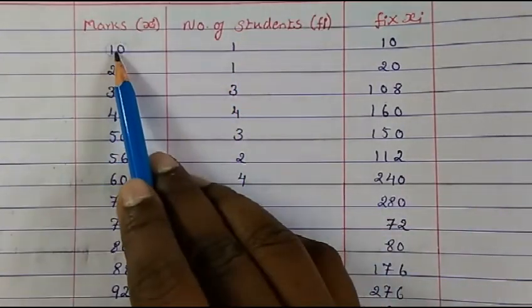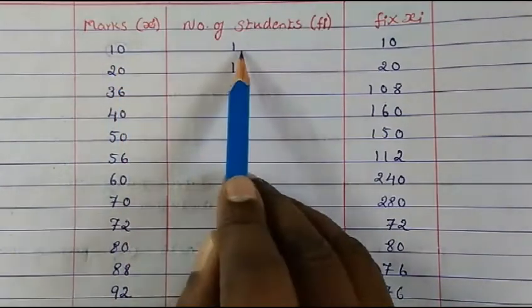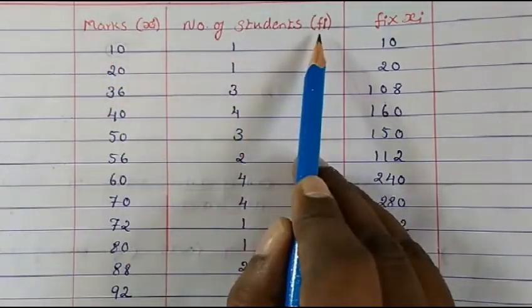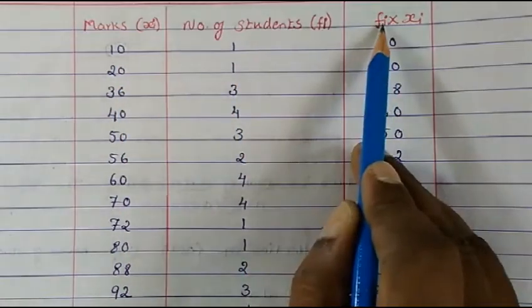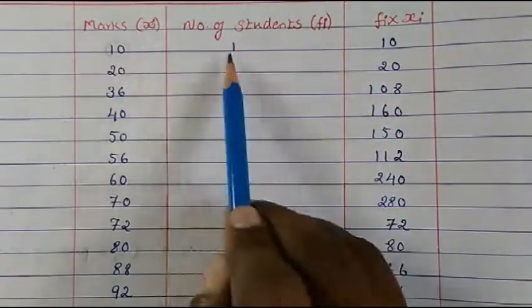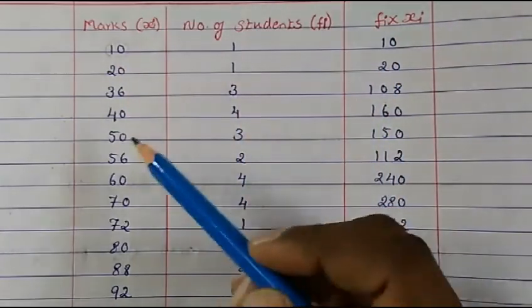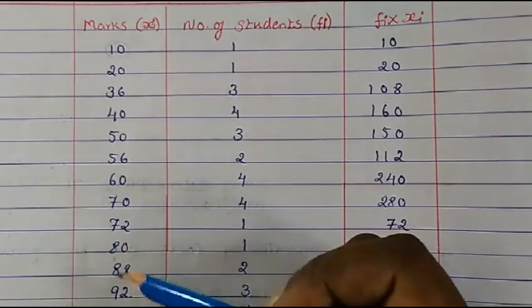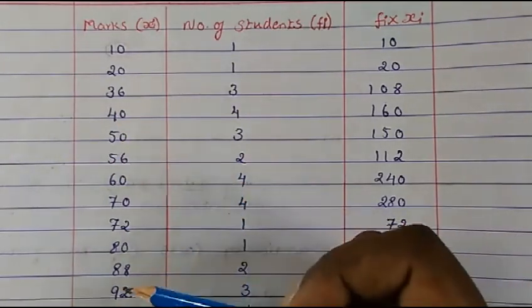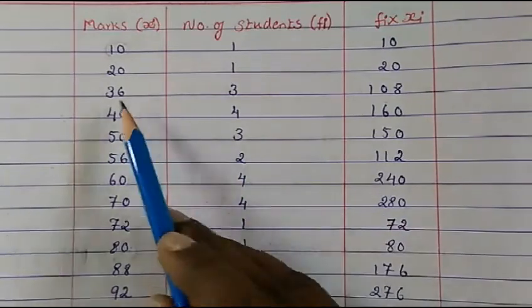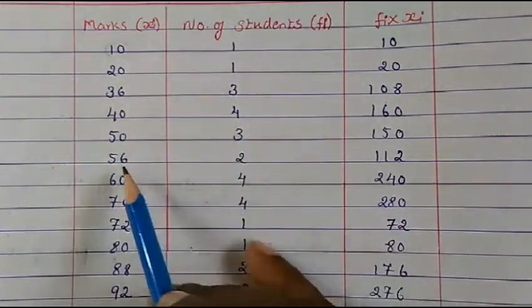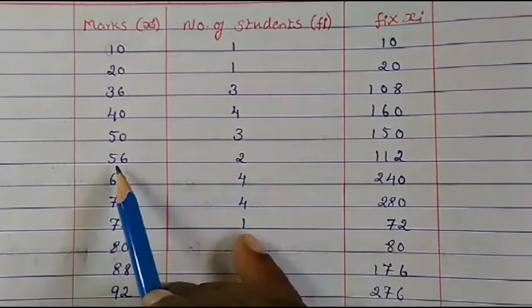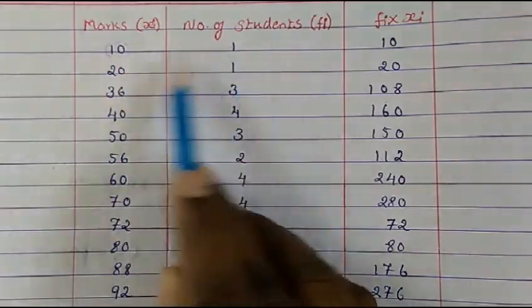Then afterwards what do we do? We will multiply both, 10 into 1. That is Xi and Fi we multiply. So that's what is written, Fi and Xi. So both we will multiply. In the first example, we were multiplying all together and adding it all together. But here what happened? We have divided exactly how many students got this much marks. So now it becomes a little easier for us.